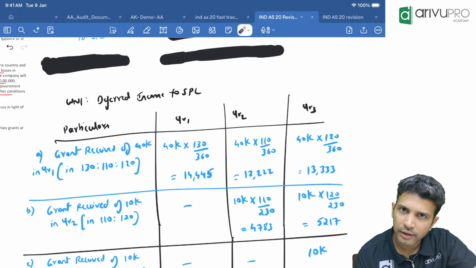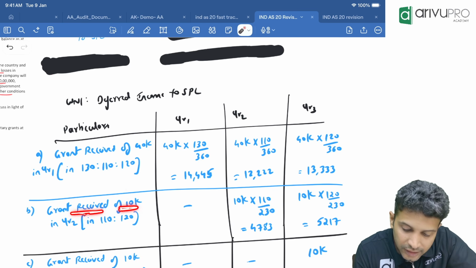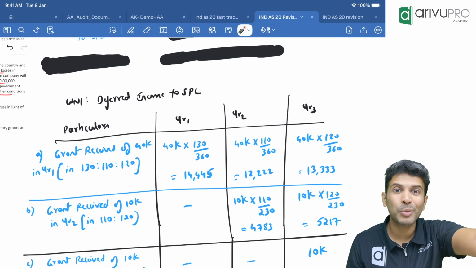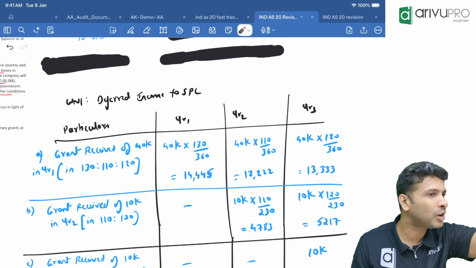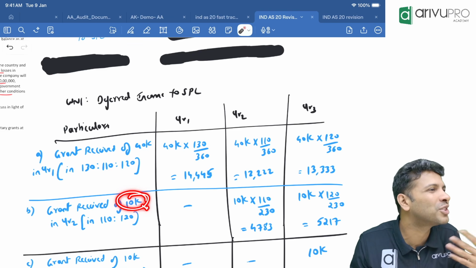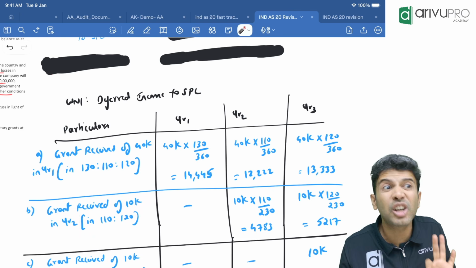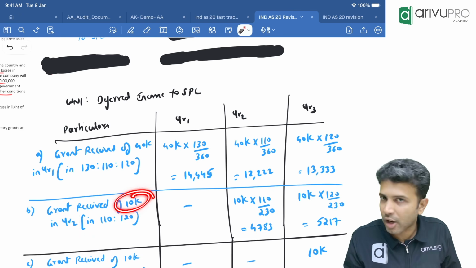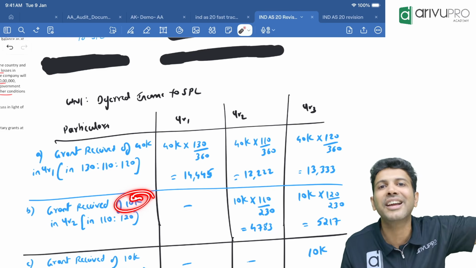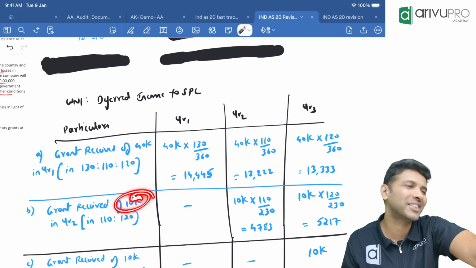You received only 40,000, or in the second year you received 10,000? Second year again you received 10,000. Fine. Now this 10,000, don't book it for 3 years. Book it only for year 2 and year 3. Because in the first year we were not sure whether we're going to receive this or not. In year 1, we received 10,000 only in year 2. In the first year, we were not sure whether we will receive this 10,000 or not. I mean, this is not an income for the first year. This is an income only for the second year and third year.